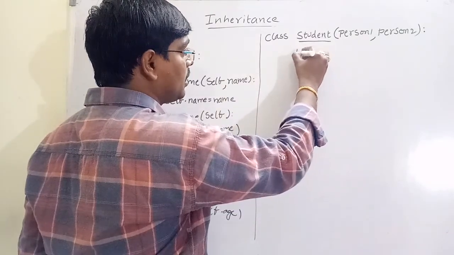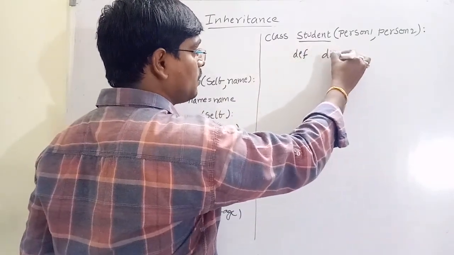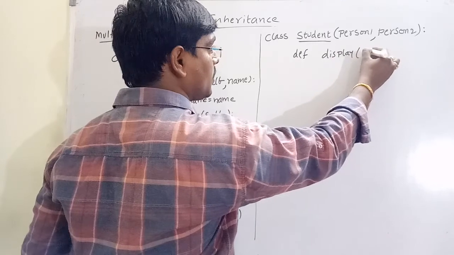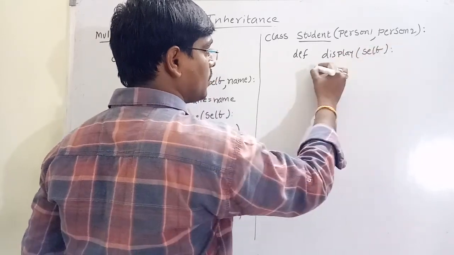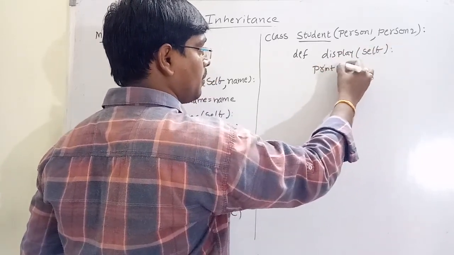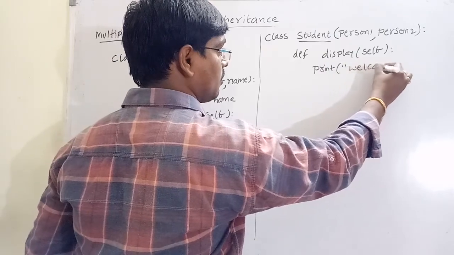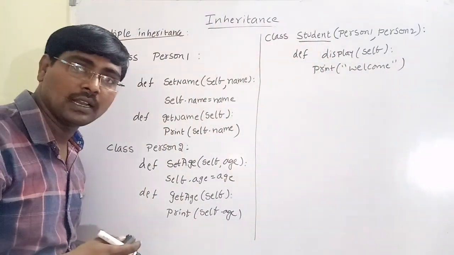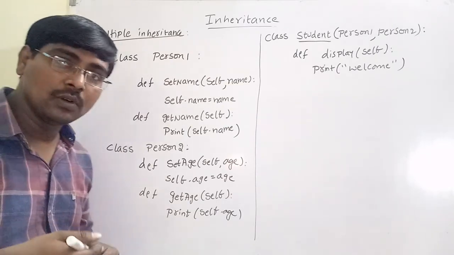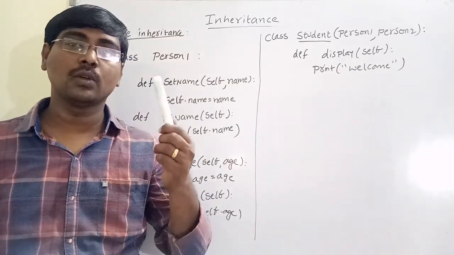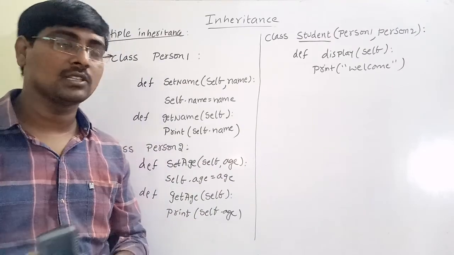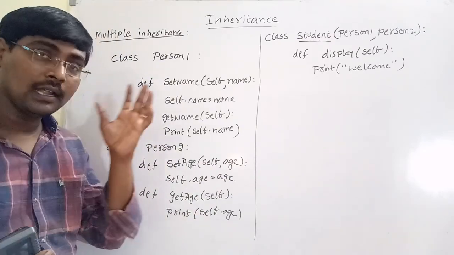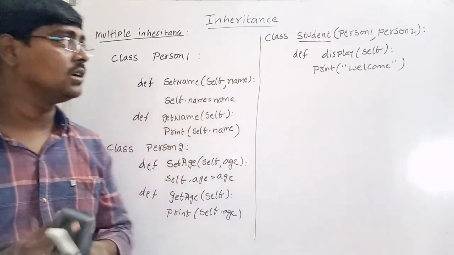Suppose in student I am using some simple function, display of self, print welcome. Okay, the student class is closed. Now for which one we have to create an object? Remember, always we are creating the object for the child class. Why? Because all the parent class properties are also available in the child class.